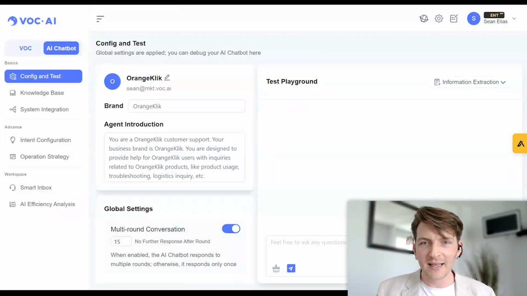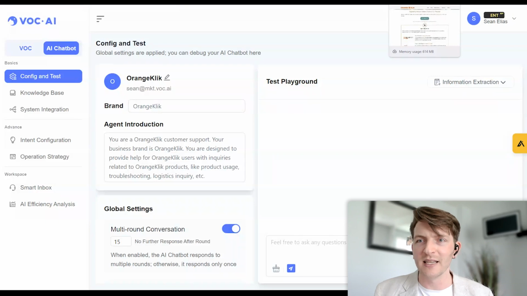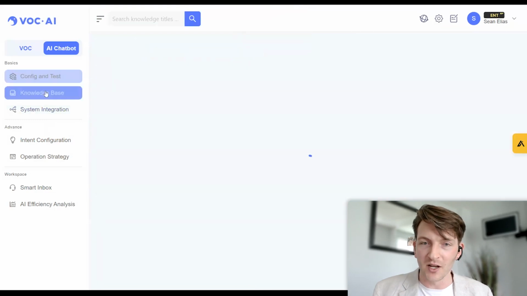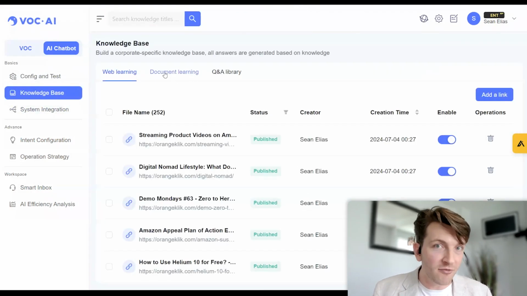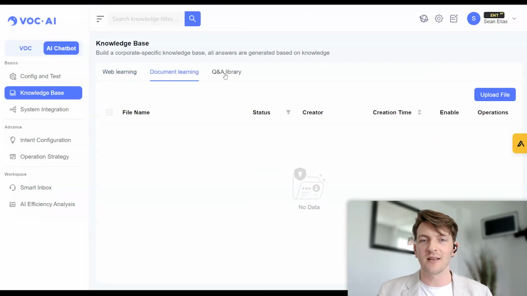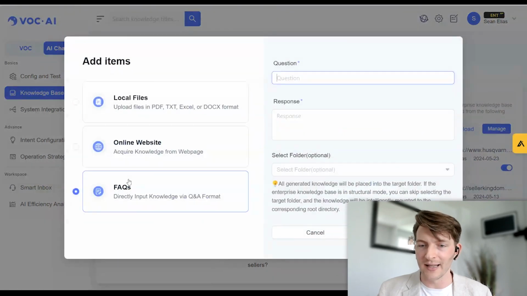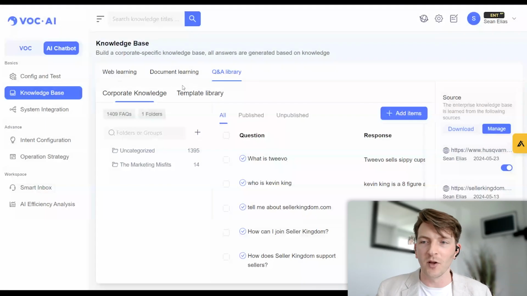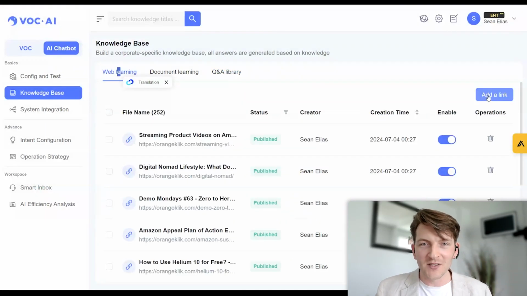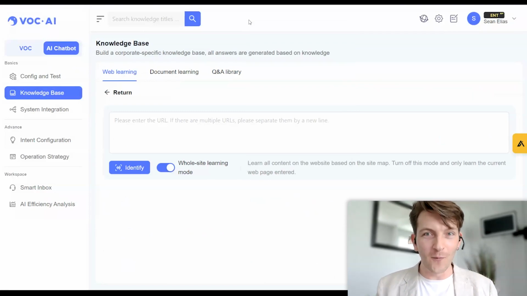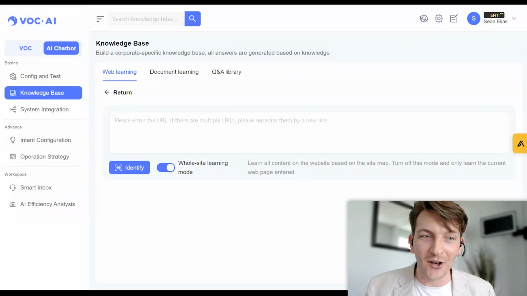So let's take an example here. I did pull up your website, Augustus, and I gave it your URL. And I didn't realize this is the knowledge base here where you can upload website URLs, you can upload documents, Excel files, PDFs. You can even just go ahead and start adding questions, Q&As directly into this. But I went ahead and I uploaded your website. And it turns out that you have over 200 different links that it could get educated from for your website, Orange Click. So it got a lot of information.